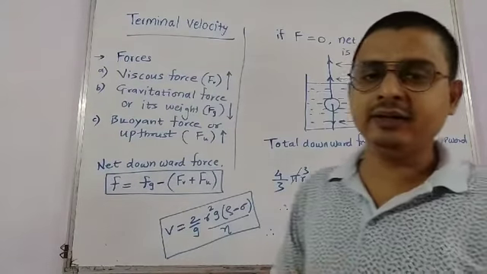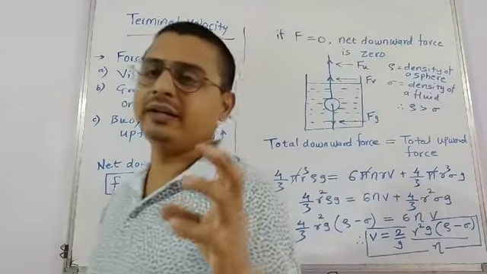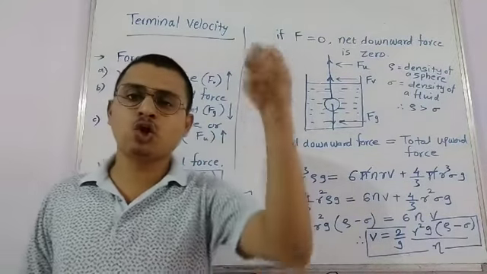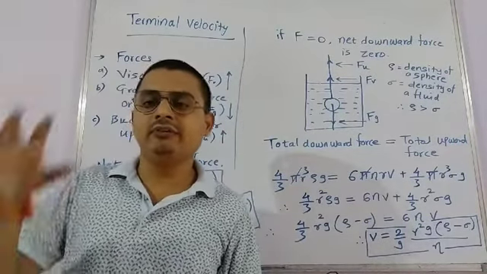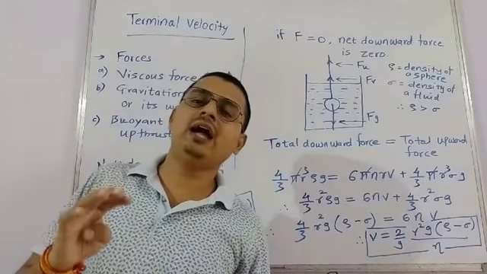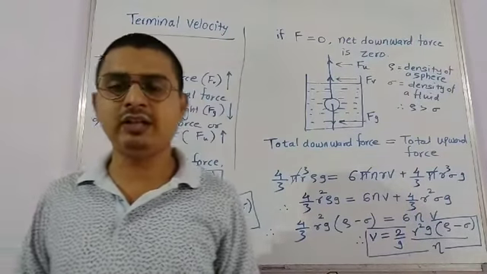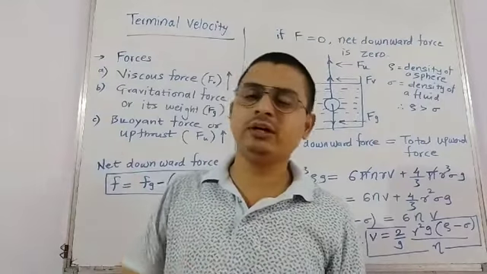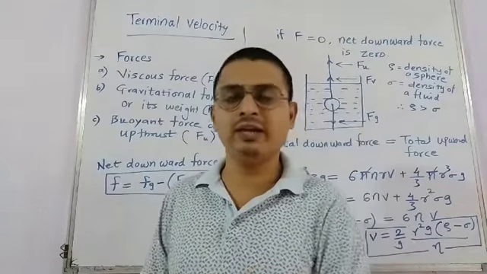I again repeat, when the spherical body or sphere is dropped into the fluid, it has three forces acting on it. Two forces are in the upward direction, one force in the downward direction.